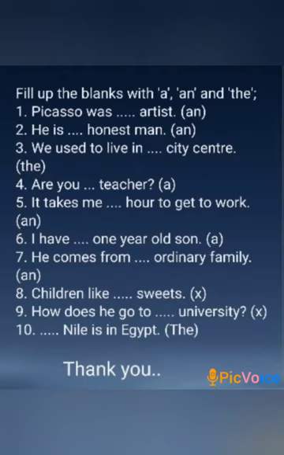Eighth, children like dash sweets. Here, article is not necessary. Children like sweets. Ninth, how does he go to dash university? Here also there is no necessity of article. How does he go to university? The last one is dash Nile is in Egypt. What is the answer? The. Nile is a river, so the Nile is in Egypt.